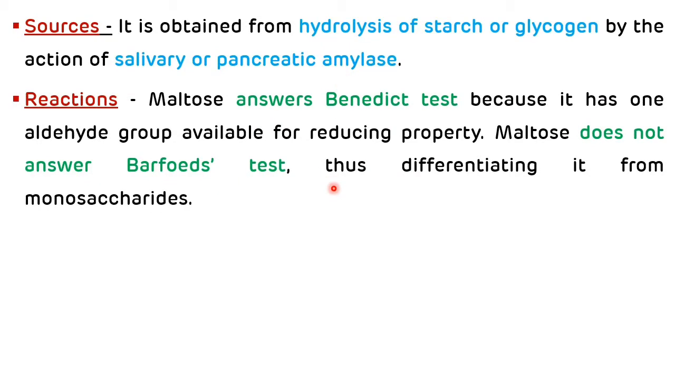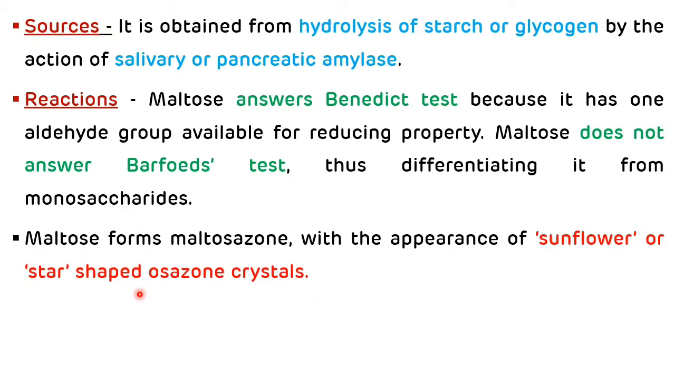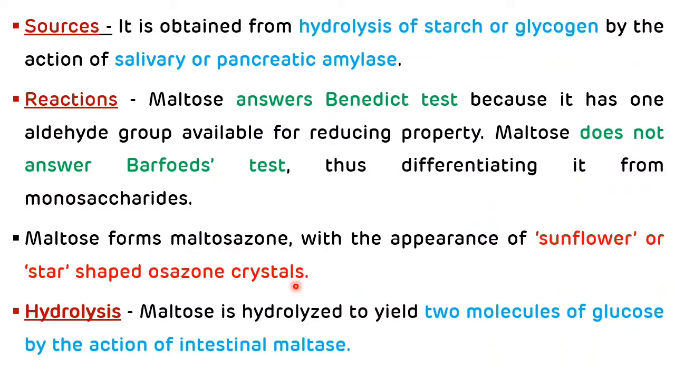Reactions of maltose. As maltose is a reducing disaccharide, it will answer the Benedict test, but maltose doesn't answer the Barfoed test, thus differentiating it from monosaccharides. And maltose will form sunflower shaped or star shaped osazone crystals in the osazone test. Hydrolysis of maltose: maltose is hydrolyzed to produce two molecules of glucose by the action of intestinal maltase enzyme. So that is regarding maltose.